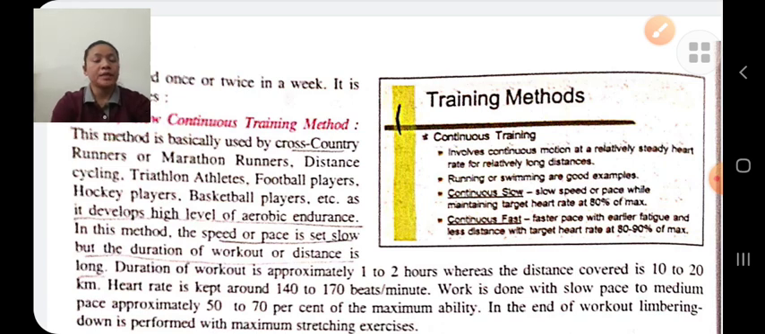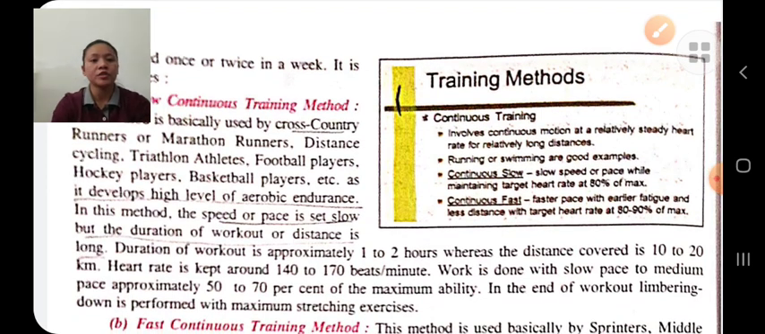It is basically used in games like cross country, marathon running, etc. The players develop high levels of aerobic endurance. Slow continuous training methods help to develop aerobic endurance. In this, our speed is slow and the duration of workout is long. The duration is approximately 1 to 2 hours and distance is 10 to 20 kilometers, and our heart rate is kept around 140 to 170 beats per minute.